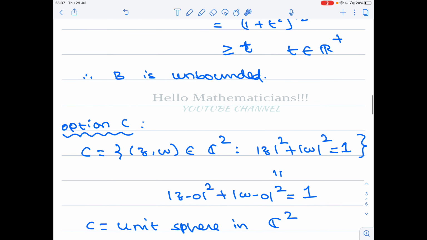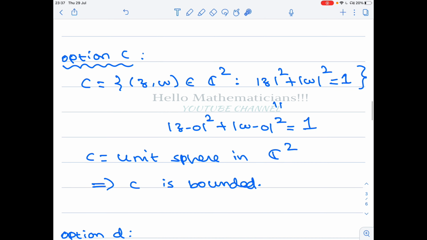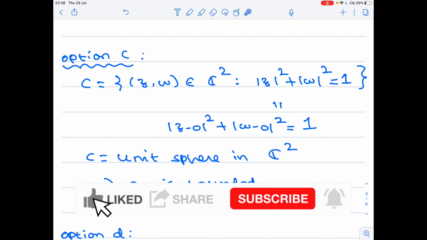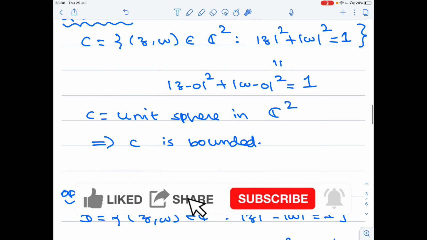Therefore B is unbounded. Similarly, for C, I said it is an open unit sphere. Sorry, it is not an open unit sphere. It is a unit sphere. Therefore, it is a bounded set.